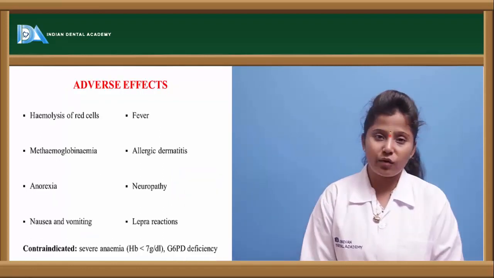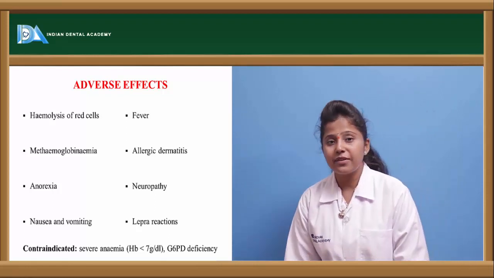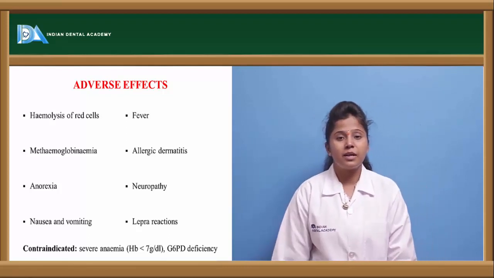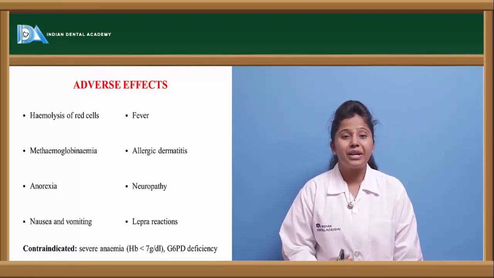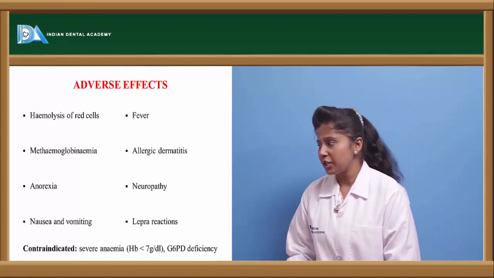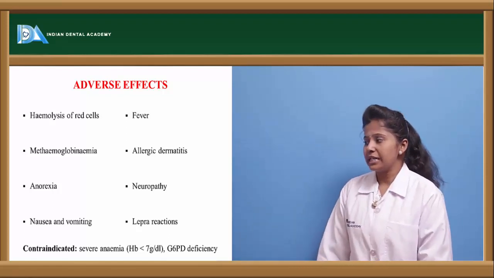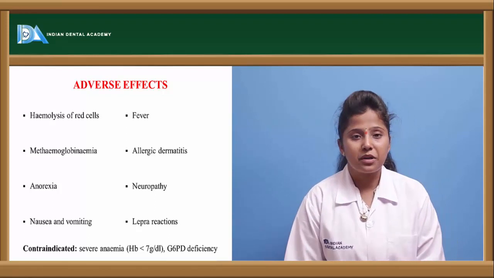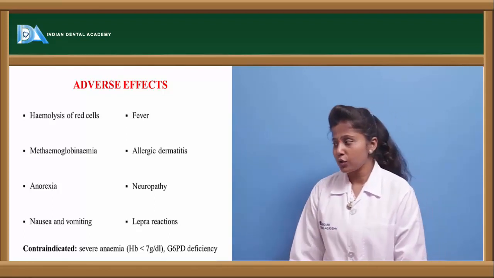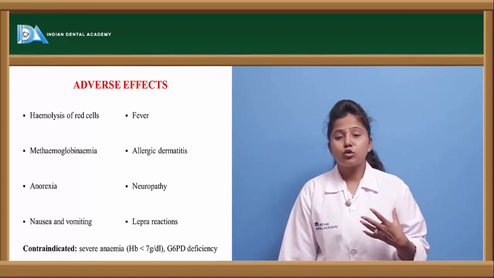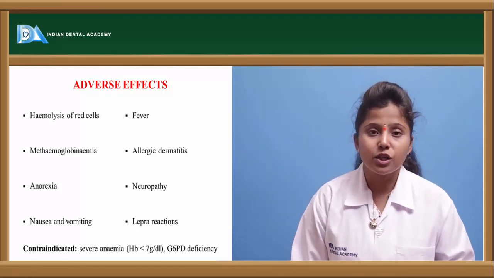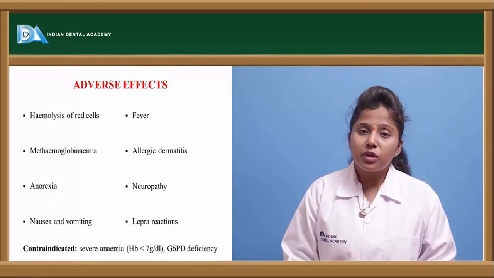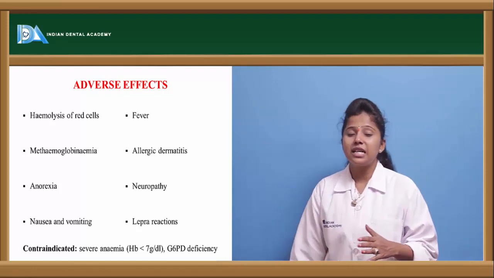Let us see the adverse effects of dapsone. When given in higher doses, it may show adverse effects like hemolysis of red blood cells. So there occurs breakage of the red blood cells leading to anemic conditions, and methemoglobinemia, anorexia, nausea and vomiting, fever, allergic conditions, neuropathy and lepra reaction. Various allergic reactions are also observed. But dapsone should be contraindicated in anemic conditions. If a person is having anemia and we give dapsone, because of the overdose it may lead to more hemolysis of RBCs, which worsens the condition of anemia.